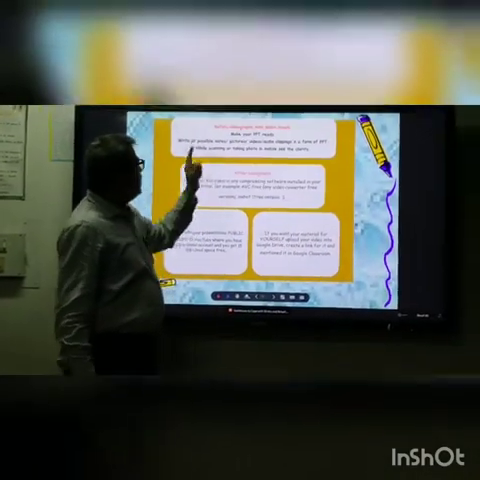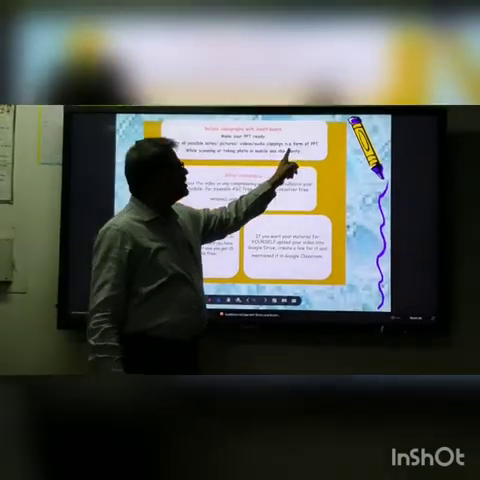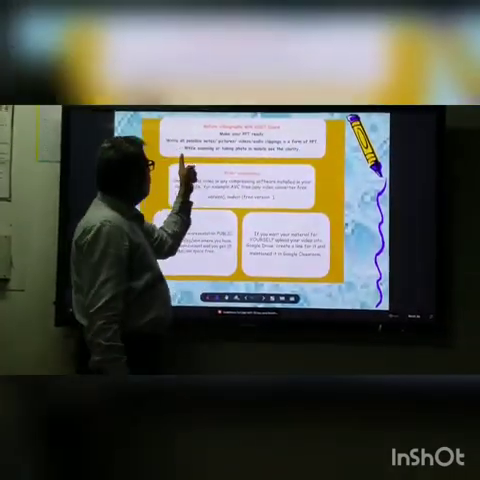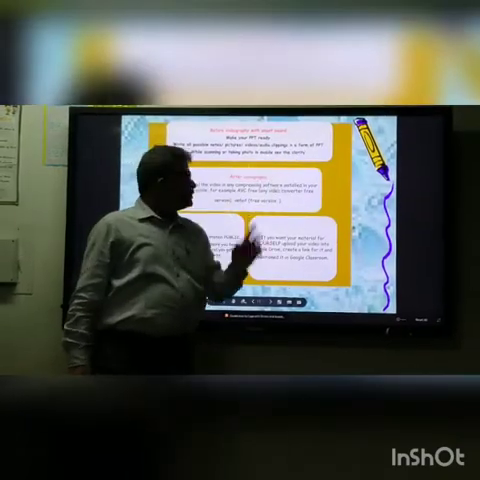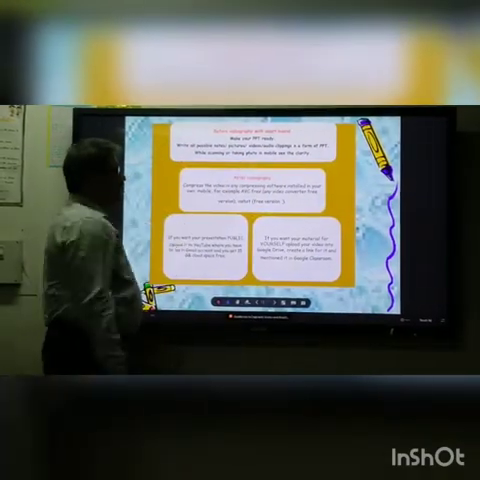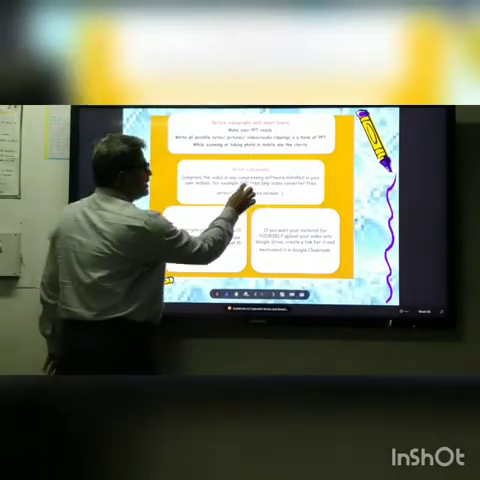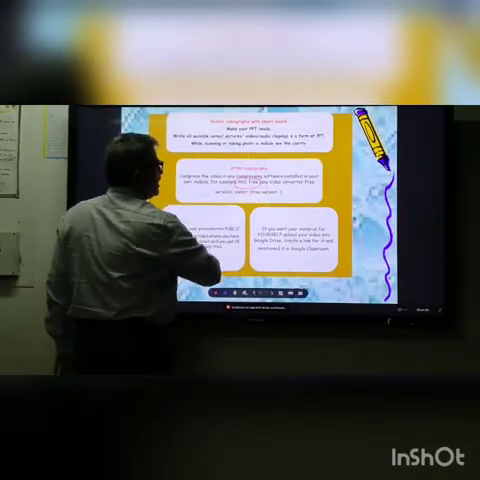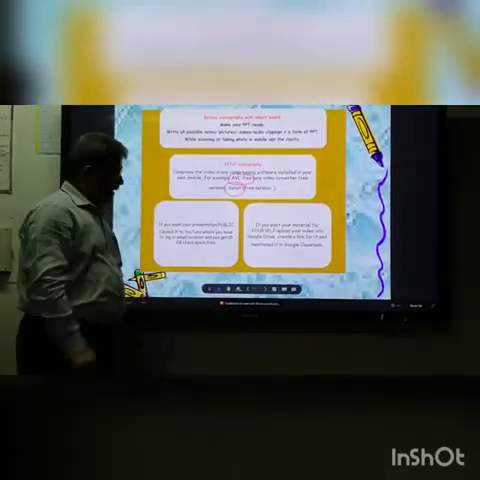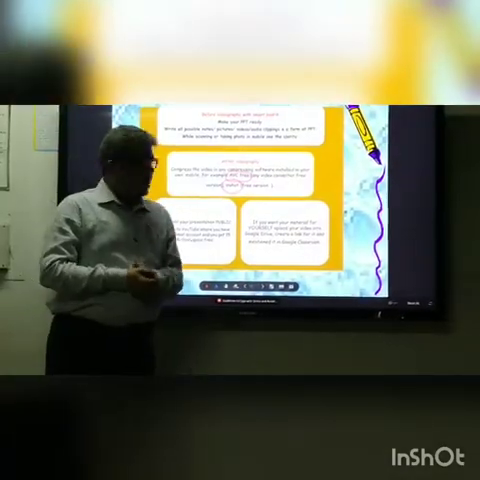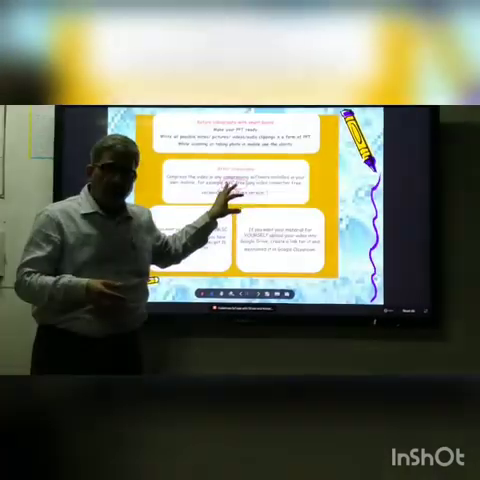Make your PPT ready, write all possible notes, pictures, videos, audio fittings in the form of a PPT. While scanning or taking a photo on mobile, see the clarity of the picture. After videography, what is to be done? You need to compress those files, either in software like ABC Free or InShot. This is done. Now what to do? After compressing, this is still in your mobile.